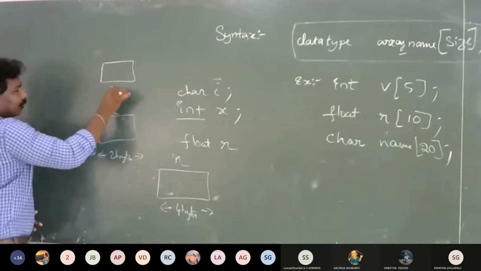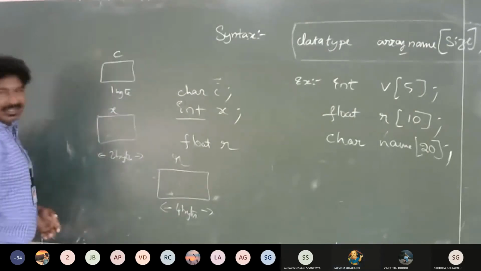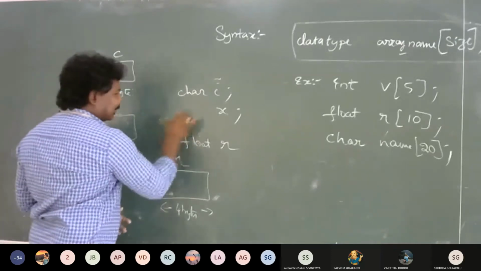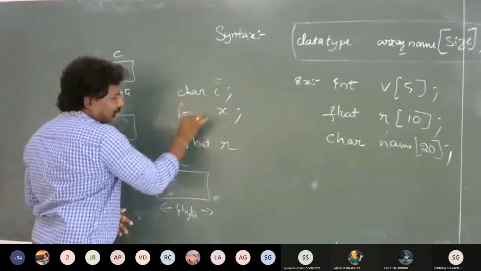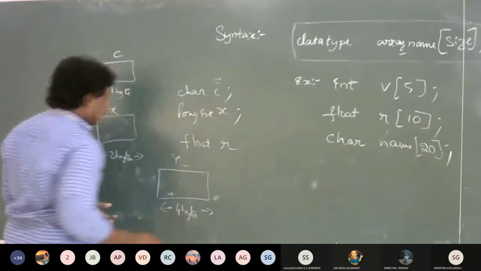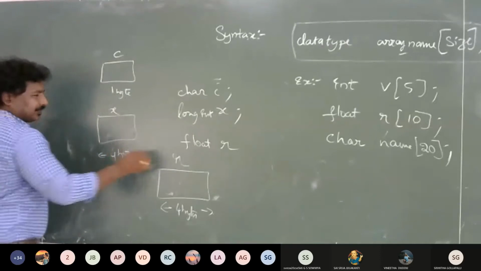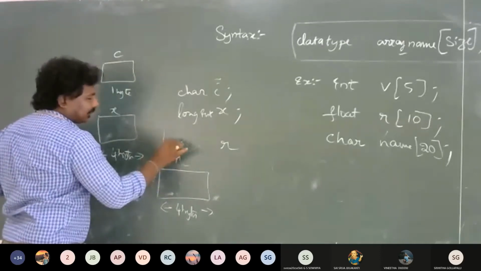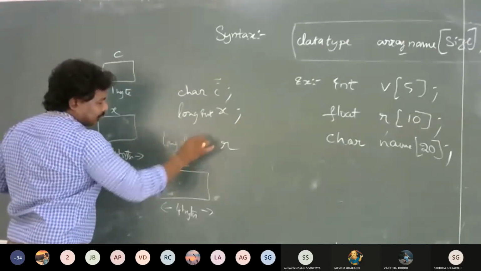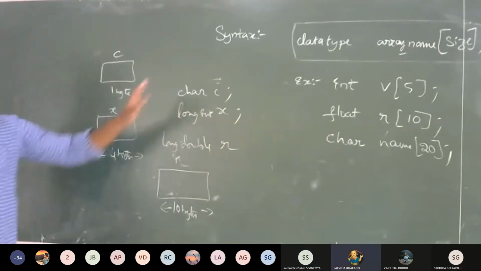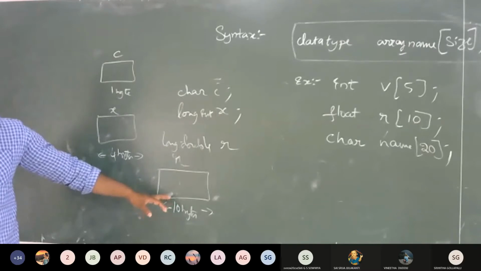If this is long integer type, 4 bytes. If this is long double type, 10 bytes of space will be given. Okay, we got the table of data types and their sizes.